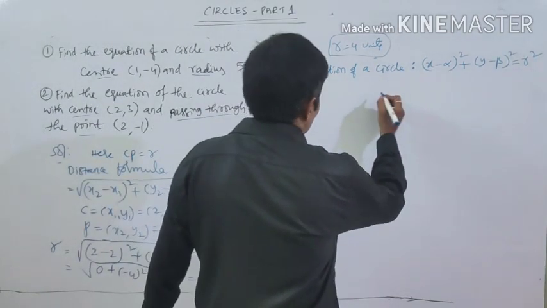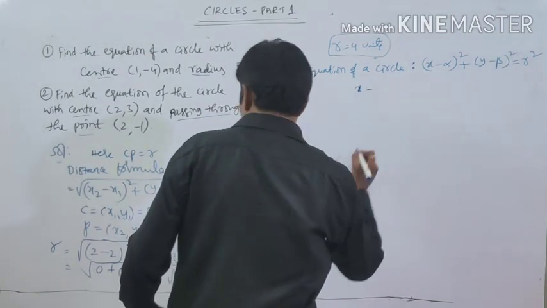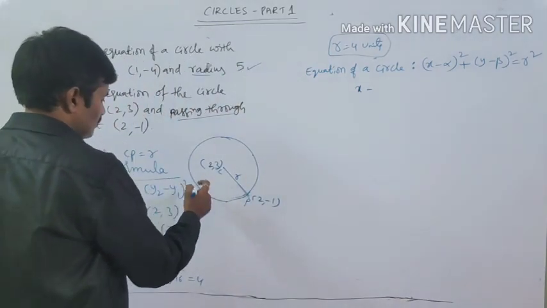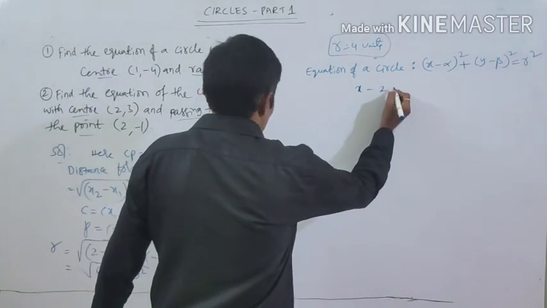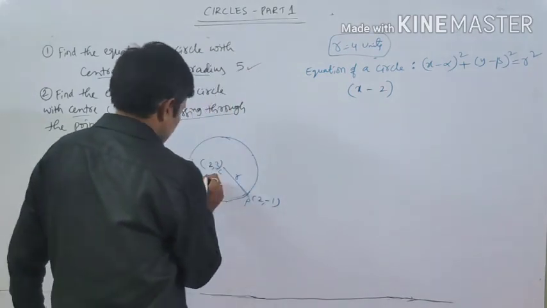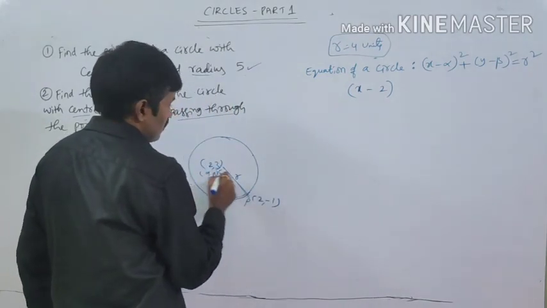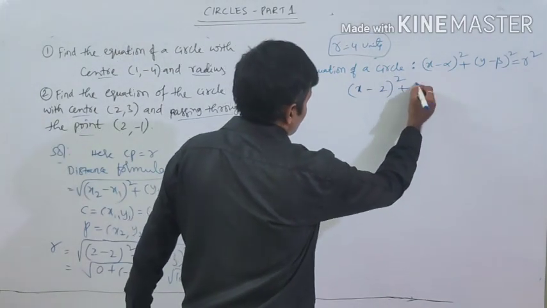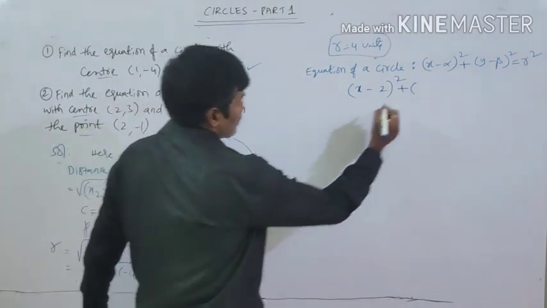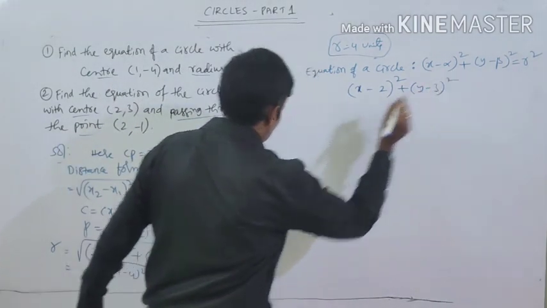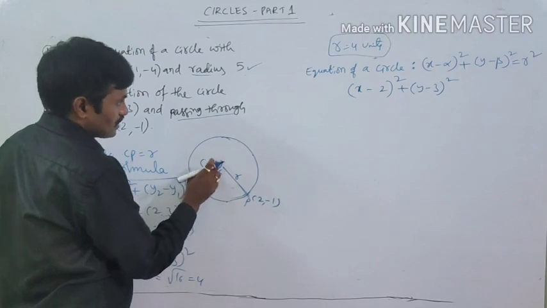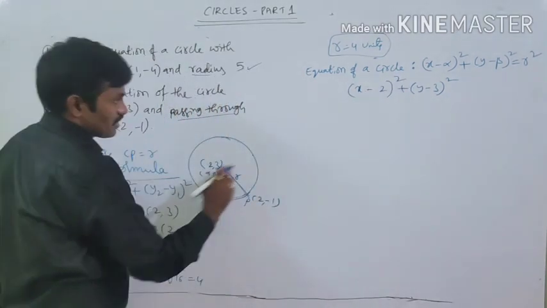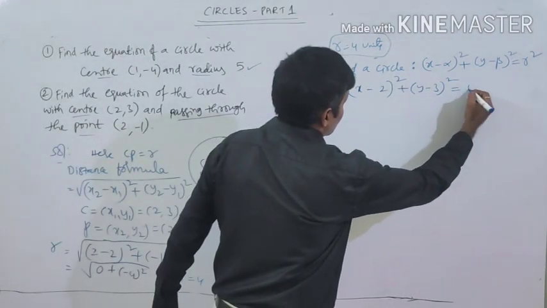Now, what is the center? (α, β) = (2, 3). So α is 2: (x − 2)² + (y − 3)² = R², that is 4².